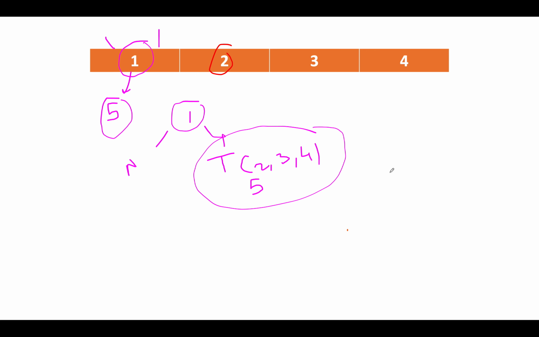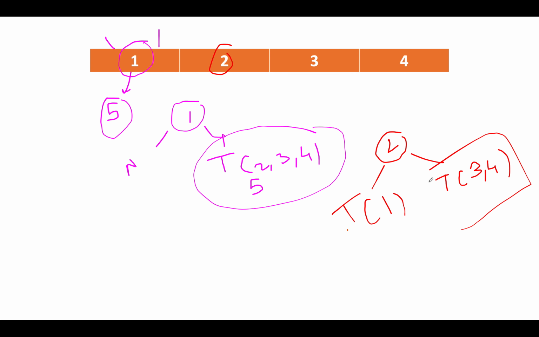And when we take 2 as a root, how many such possibilities exist for its left child? There is one such possibility, because we have only one node to its left. So the 3 possibilities with one node. And let's talk about its right child, the total number of trees that are possible with 2 nodes, and this time we have 3, 4 as the candidates.